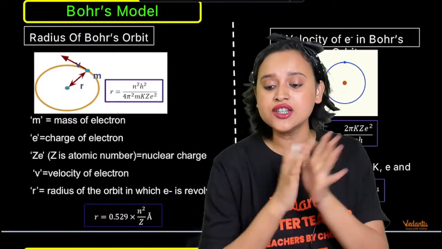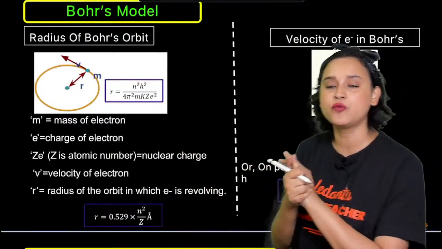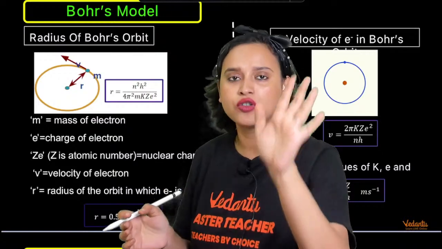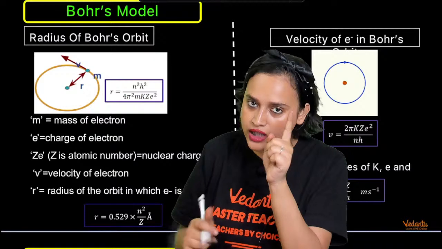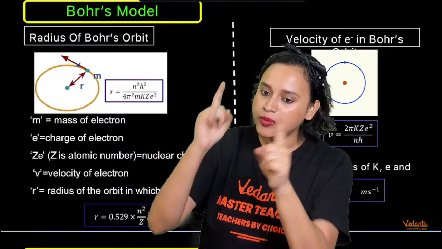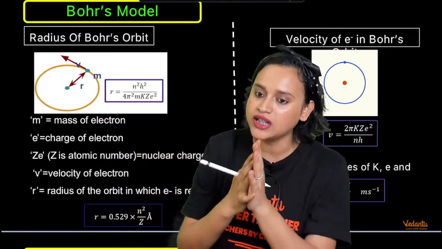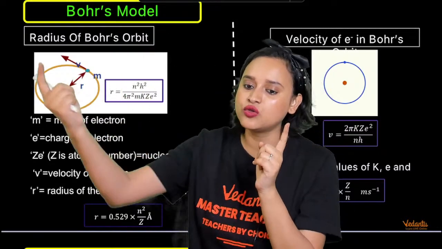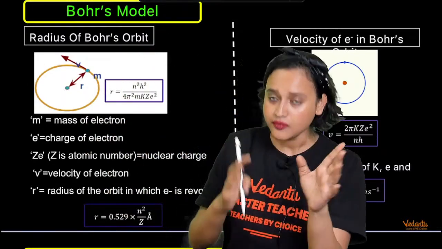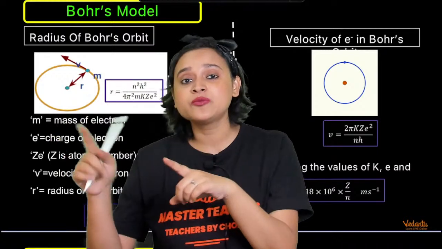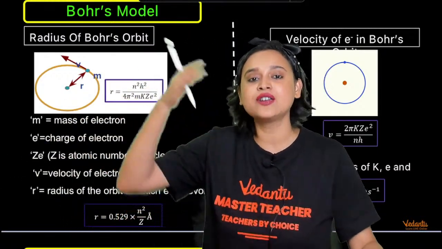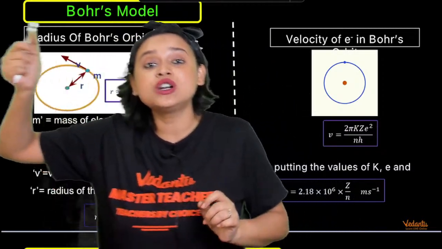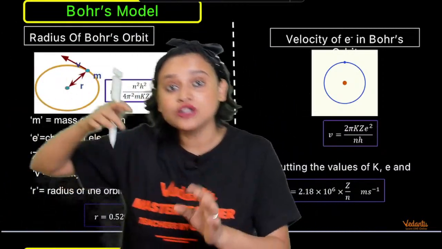Okay, so radius of Bohr's orbit. Let me tell you only how to do this. The force of attraction between the nucleus and the electron can be written as K Q1 multiplied with Q2 divided by R square. Q1 and Q2 will be the charge of the nucleus and the electron, right? And that will be equal to the centrifugal force.